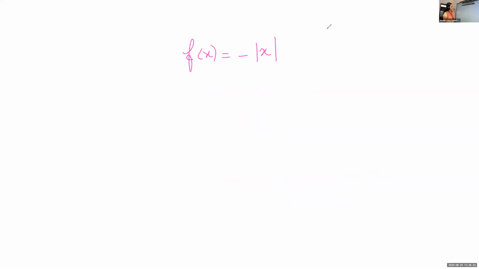What is the domain and what is the range? If we know the modulus function, then we can give the domain and range easily. What is the domain? We can define the modulus function for all the real numbers. So the domain is R. What about the range?